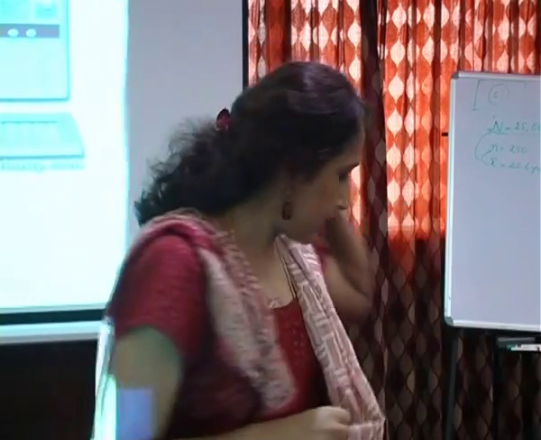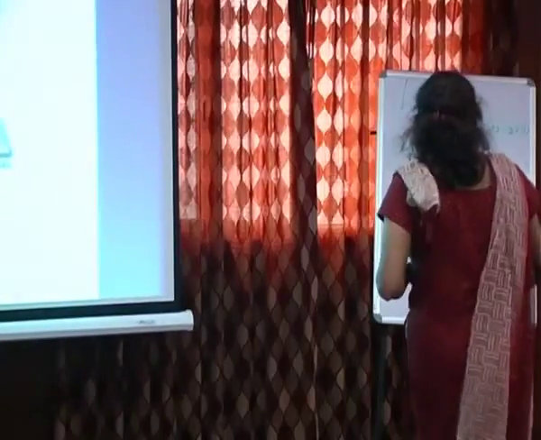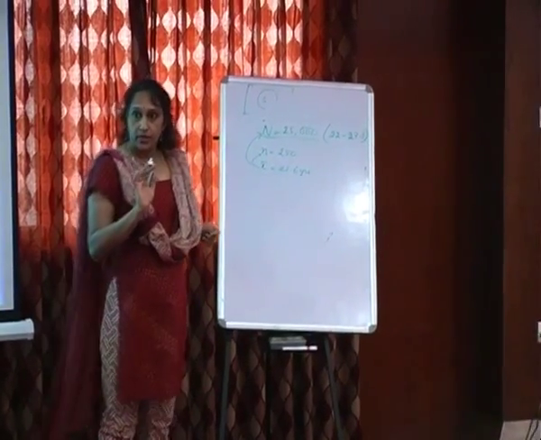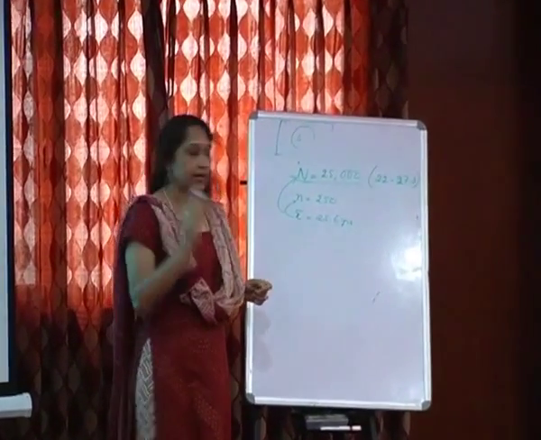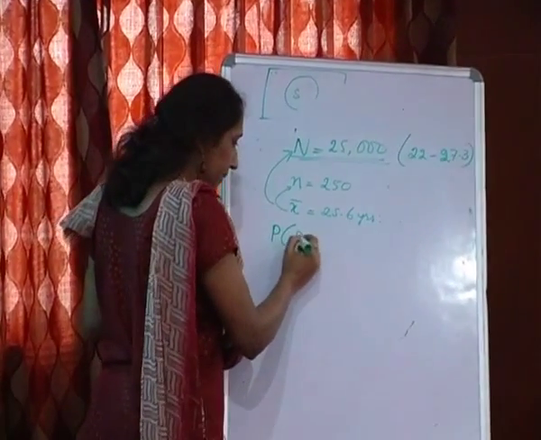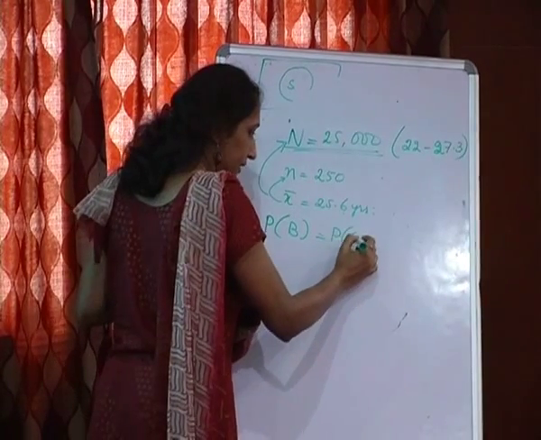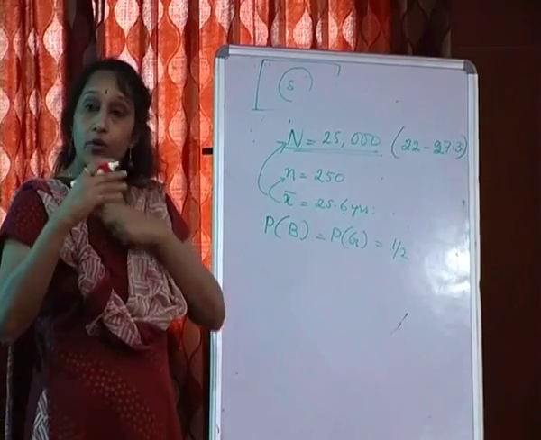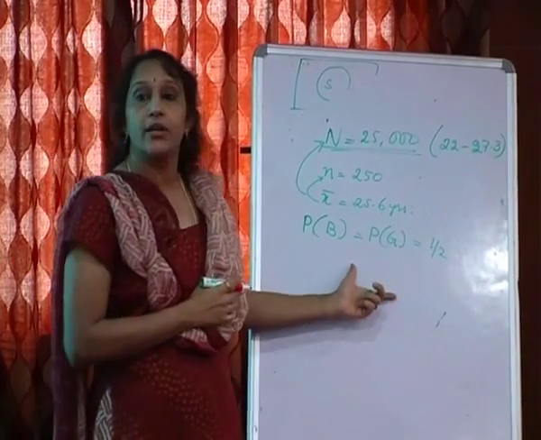Let me give you a small example here. A child is going to be born. Our understanding is that the probability of it being a boy is equal to the probability of it being a girl, which is equal to half. This is our starting point. If we don't have this hypothesis, we cannot do any estimation.